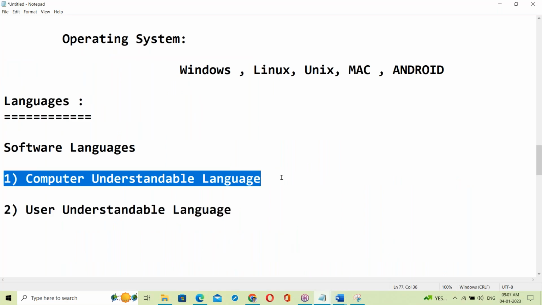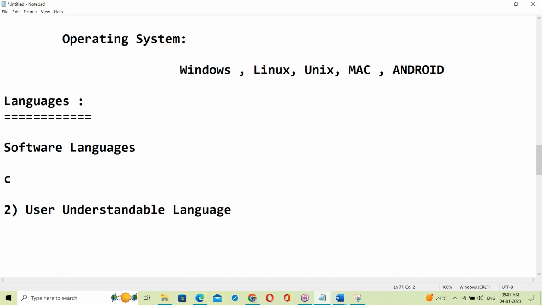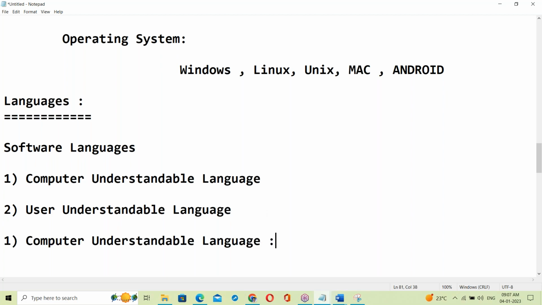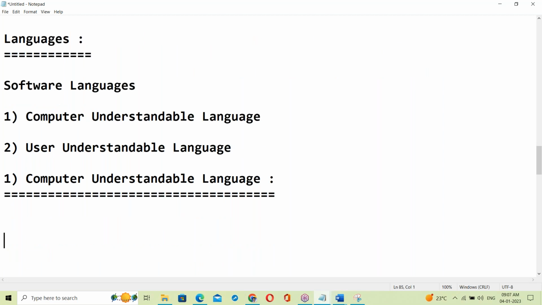So what exactly is computer understandable language? What is computer understandable language? Yes, it depends. It depends on the generation of computers.